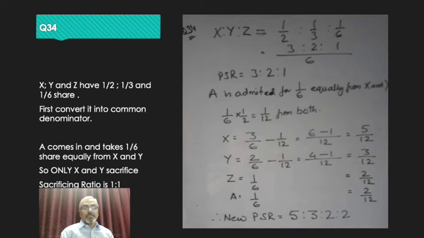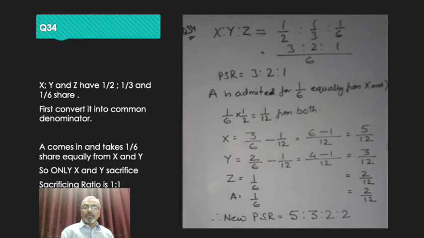See, A is admitted for 1/6 share which he takes equally from x and y. So if he's taking equally from x and y, 1 by 6 into 1 by 2, that means 1 by 12 will be taken from both x and y. I repeat, 1 by 12 will be taken from both x and y. So how much is left with x? 3 by 6 minus 1 by 12.